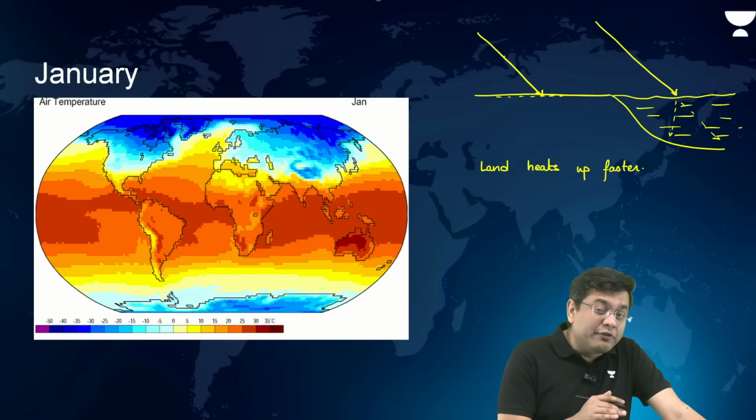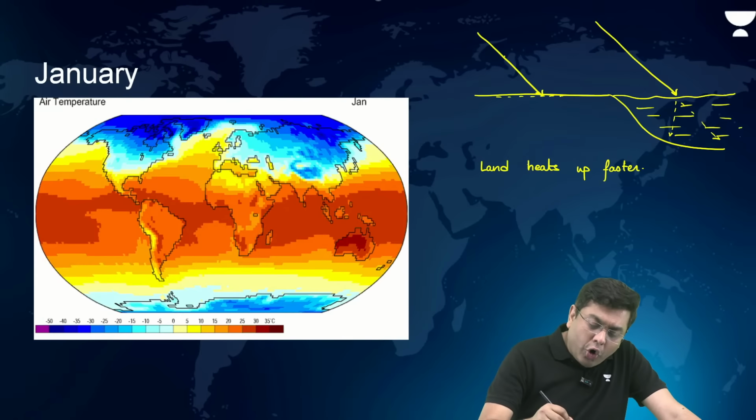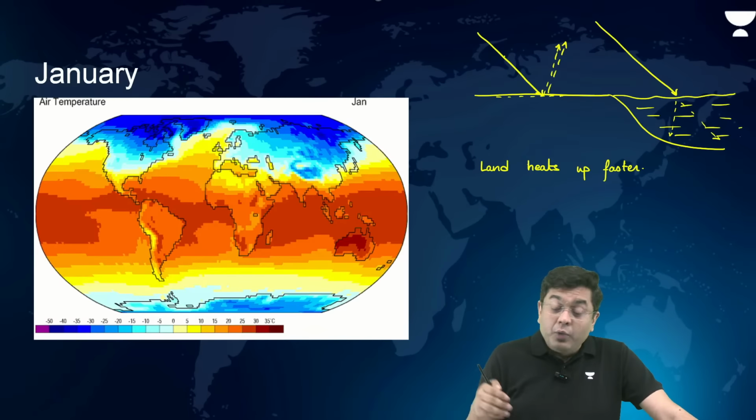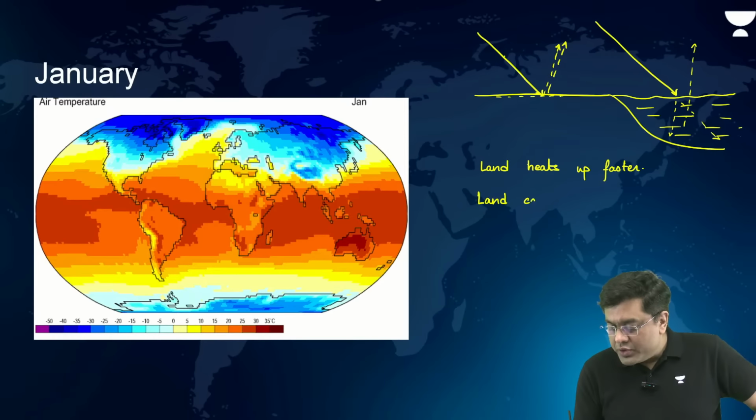Now in the case of the land, all the heat is restricted to the surface, whereas in the case of water, the heat has been distributed. So all this heat will be lost very, very quickly, because all of that was restricted to the surface. Whereas in the case of a water body, it will take a larger amount of time to lose heat. Which means what? Land cools down faster. And what is the conceptual implication of this?